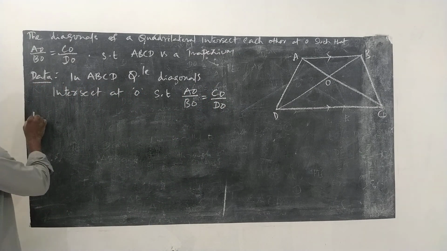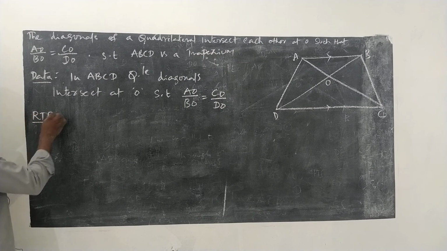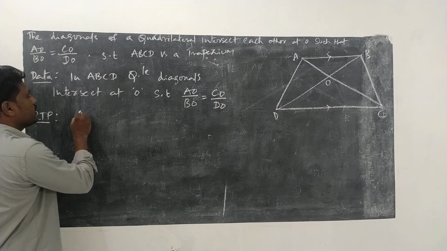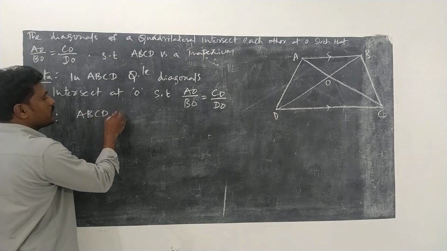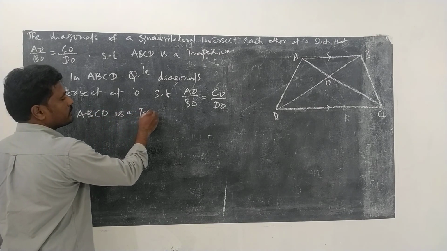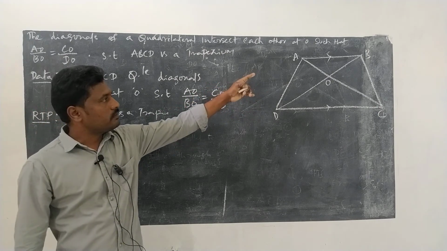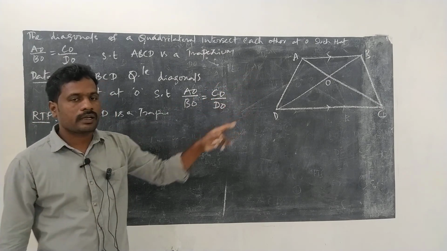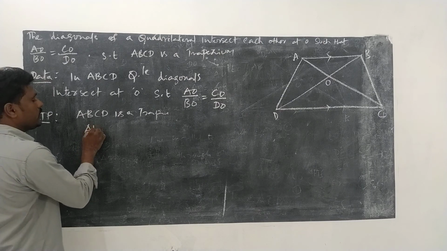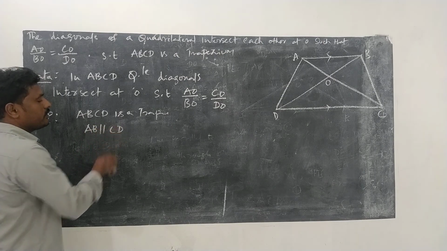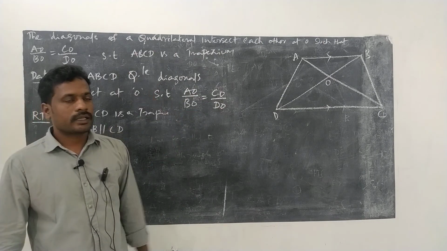Now what is required to prove here: ABCD is a trapezium. Instead of proving ABCD is a trapezium, we need to prove that AB is parallel to CD. If we prove AB is parallel to CD, then it would become a trapezium.